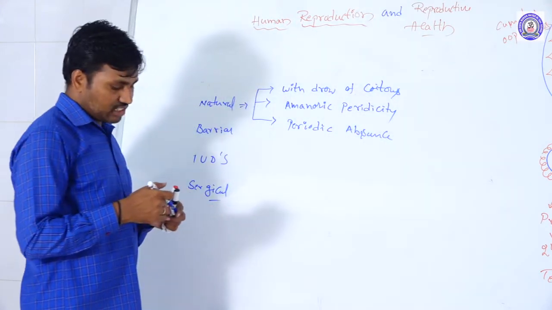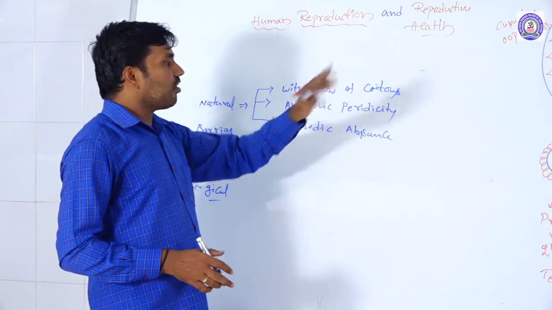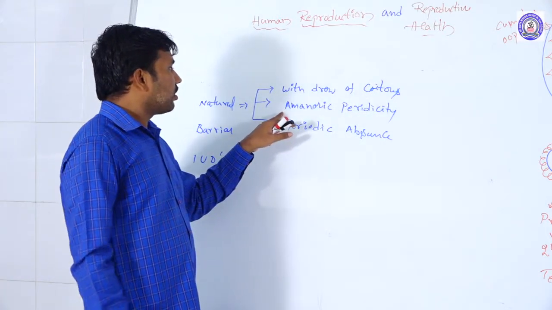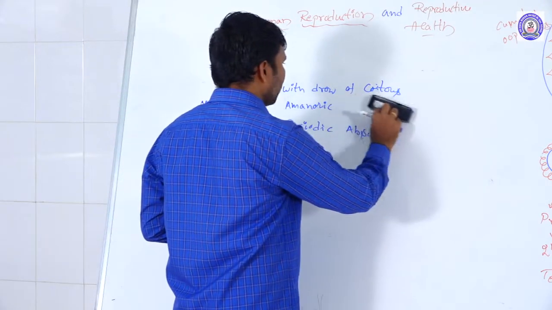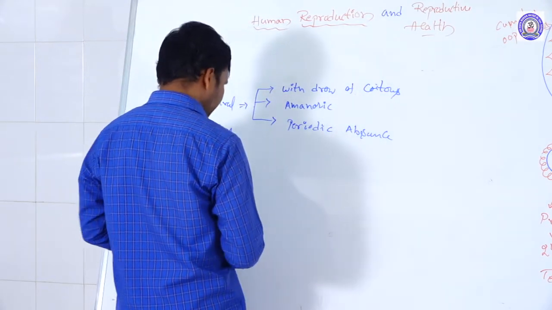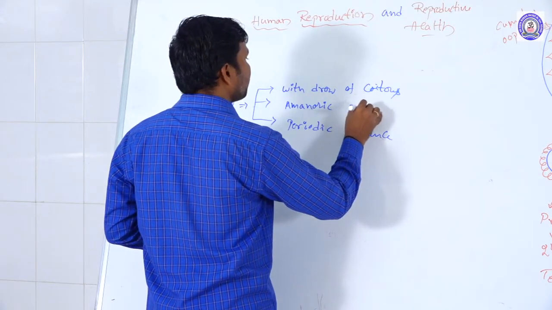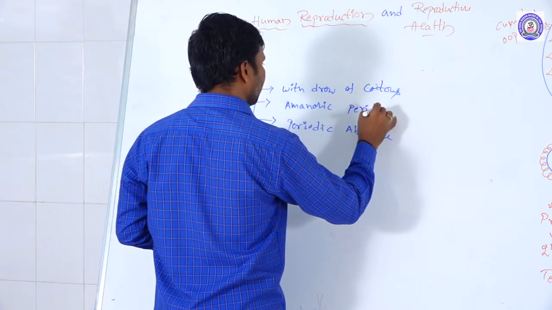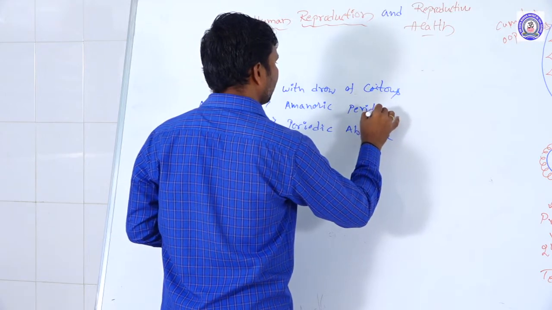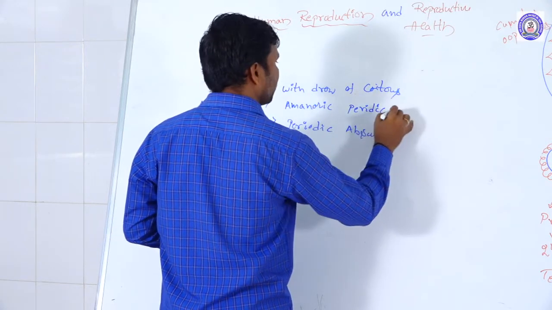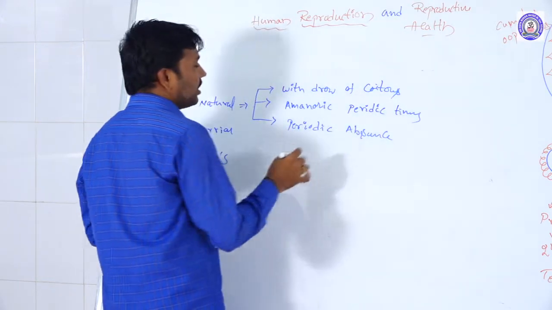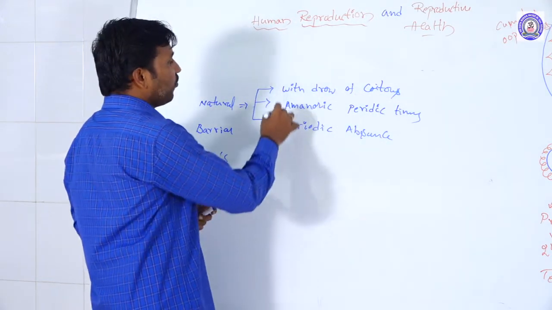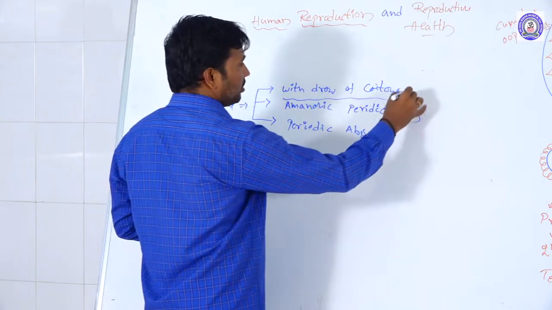So these are the three natural methods: withdrawal of coitus, lactational amenorrhea, and periodic abstinence.